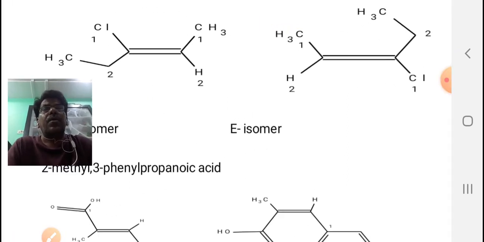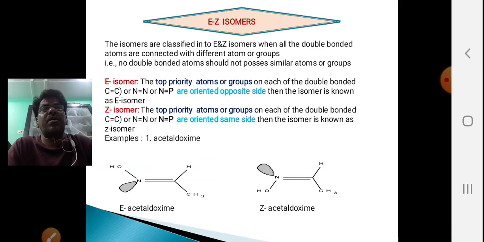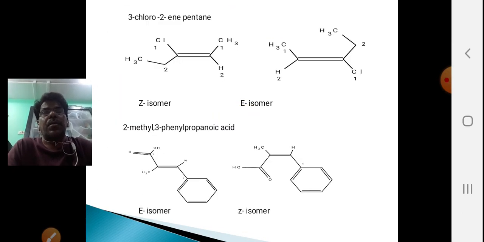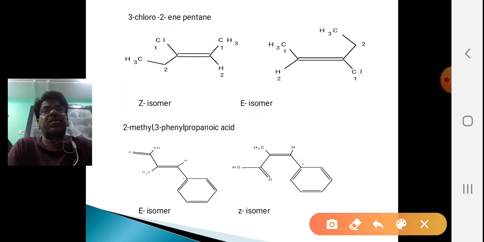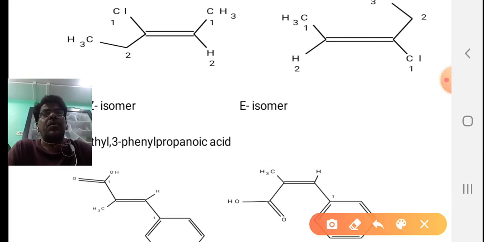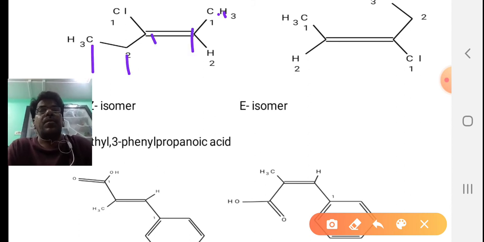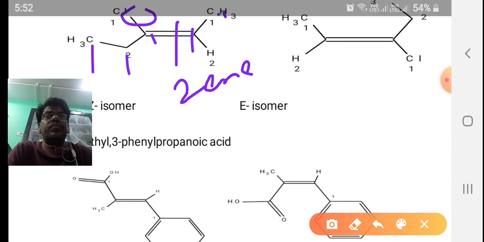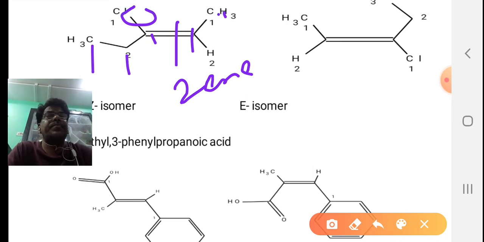See here, we are numbering from this side: 1, 2, 3, 4, 5; 2-ene, 3-chloropentane.